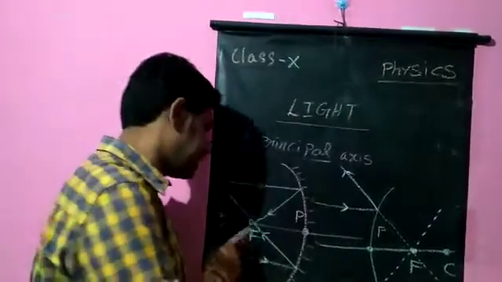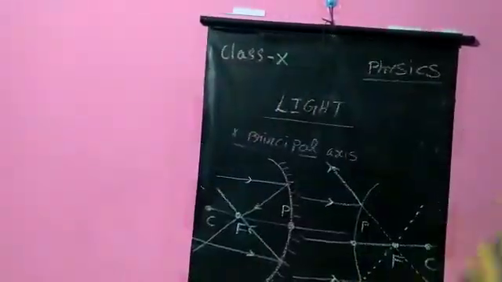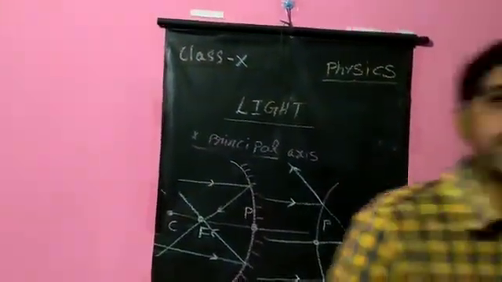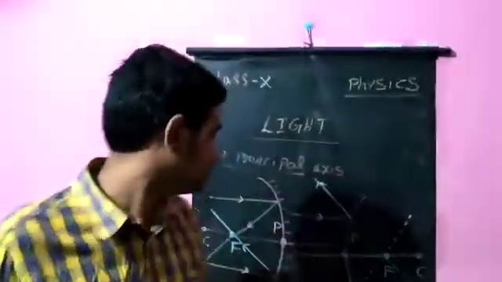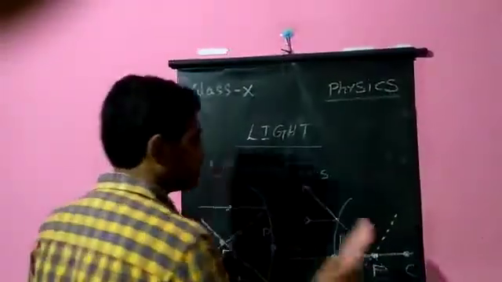Whereas in a concave mirror, they actually meet. When the light rays after reflection actually meet at a point, they form a real image. When they appear to meet, they form a virtual image. So here they form a real image and here they form a virtual image.